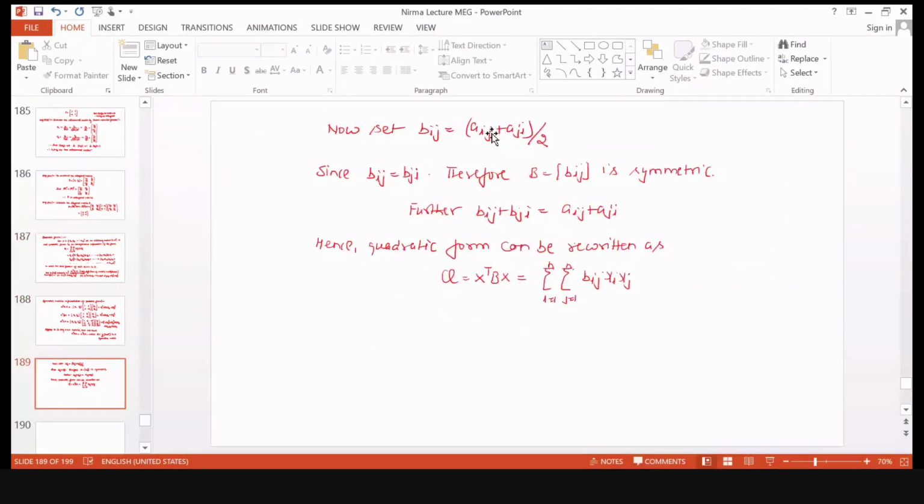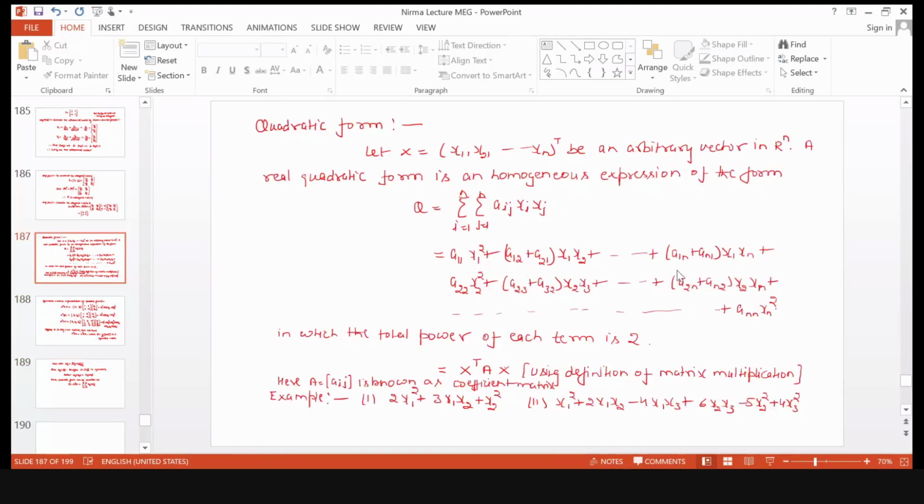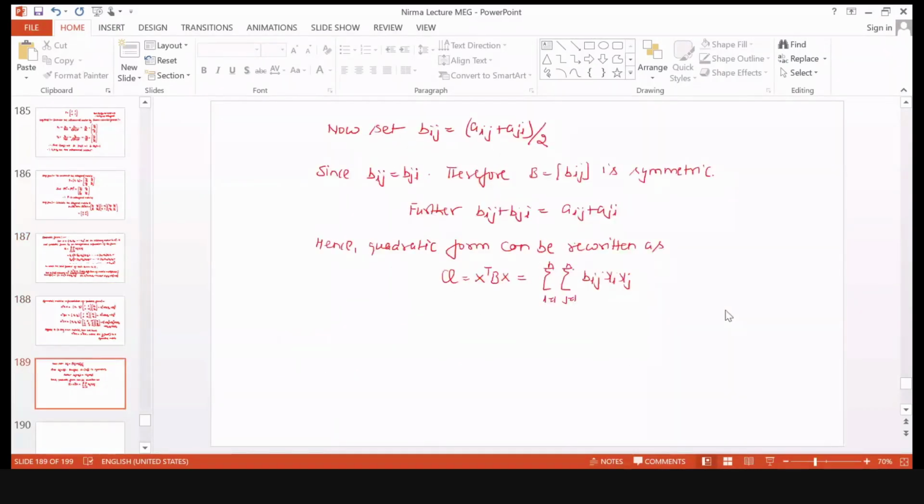A12 plus A21 is equal to B12 plus B21. So wherever A is written, we can completely replace it with B in this quadratic form. Hence this quadratic form can finally be rewritten as the sum of Bij xi xj. We have set a new matrix from A, and the corresponding quadratic form has a new form where the coefficient matrix will be symmetric.